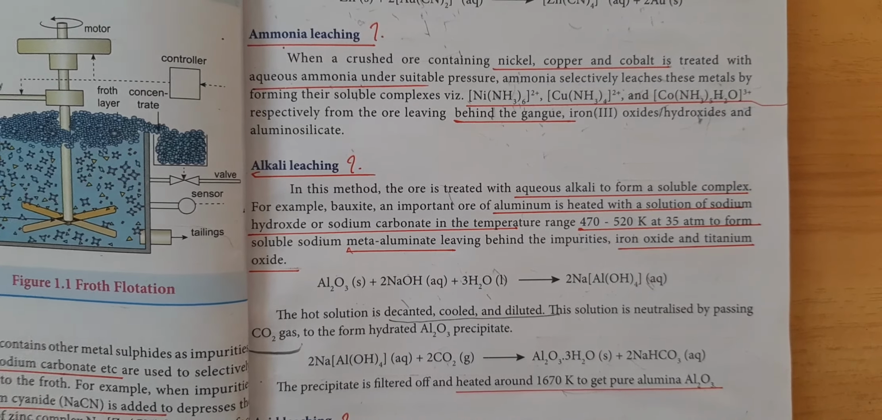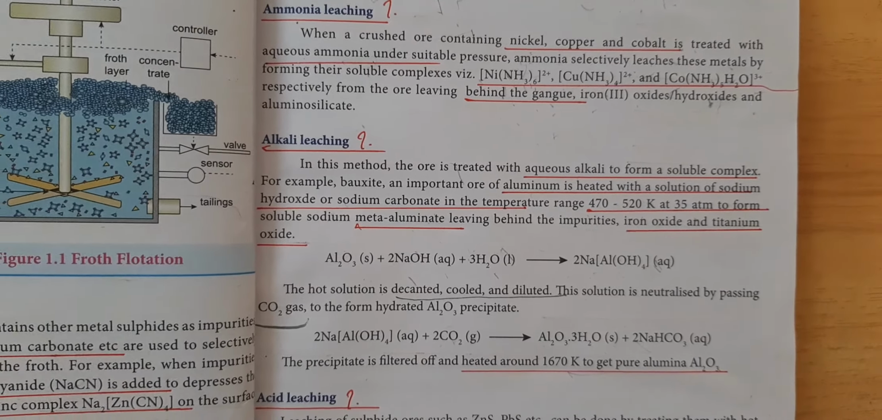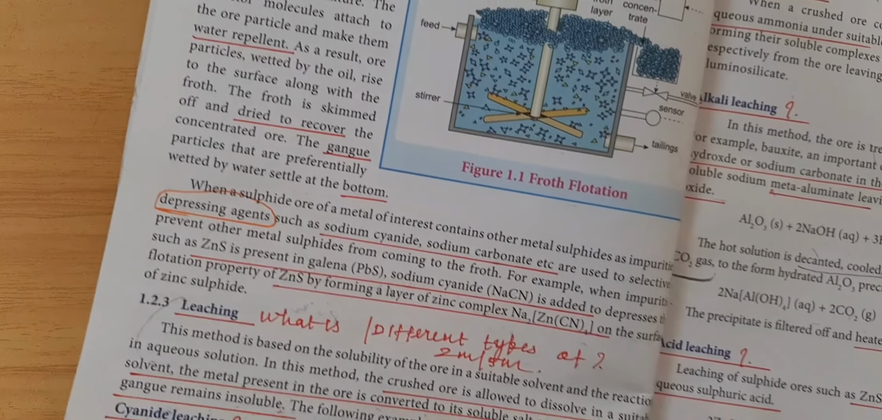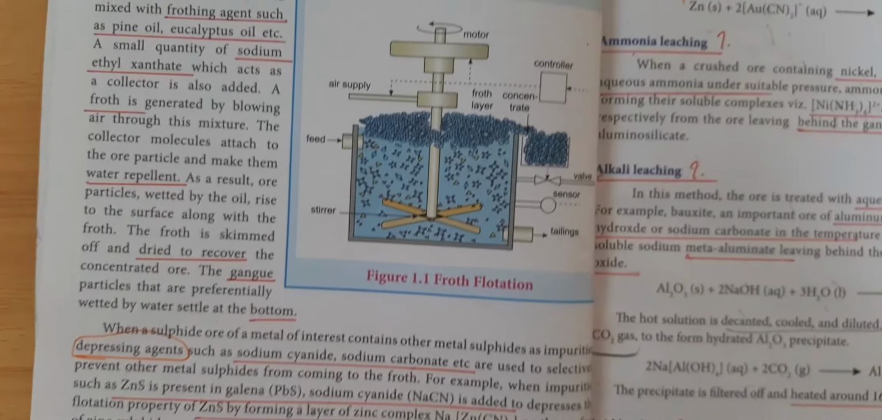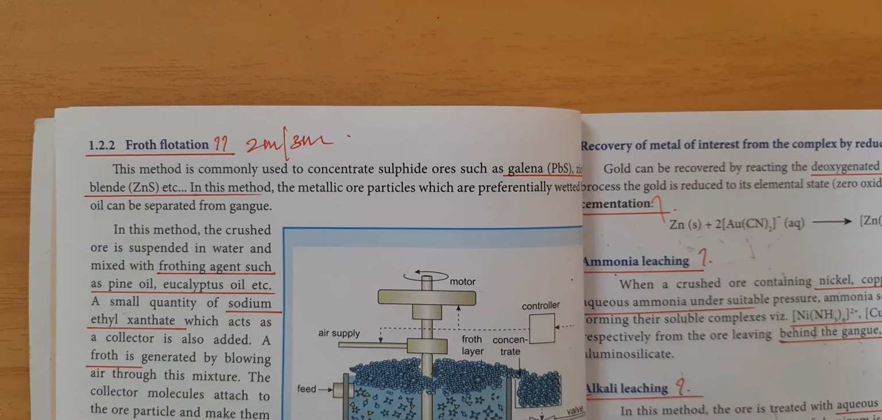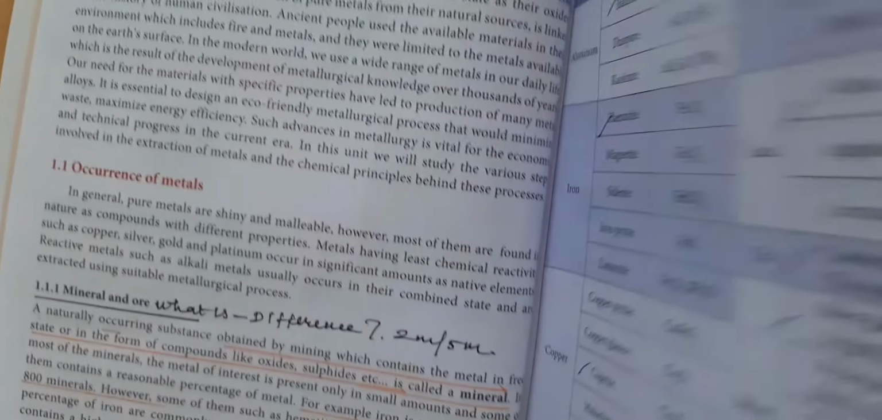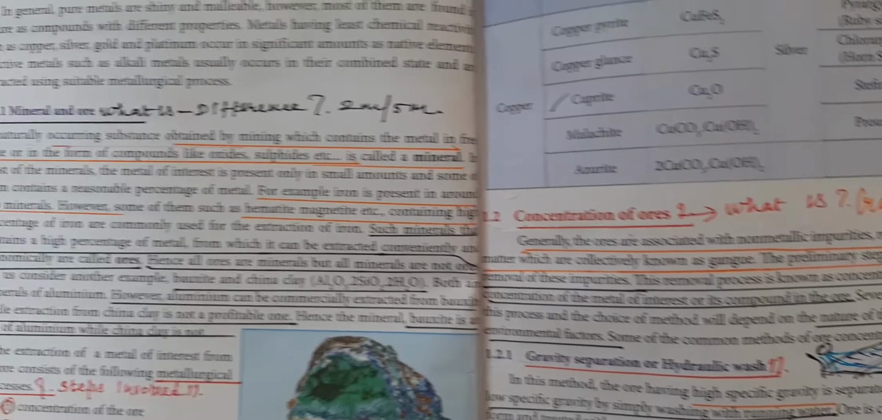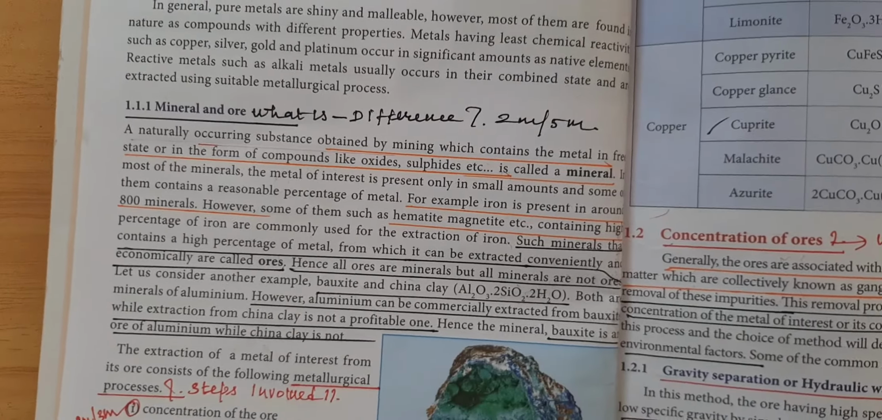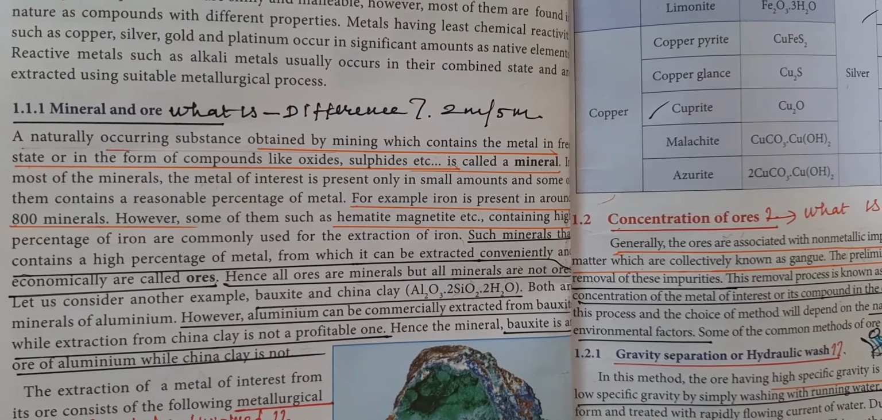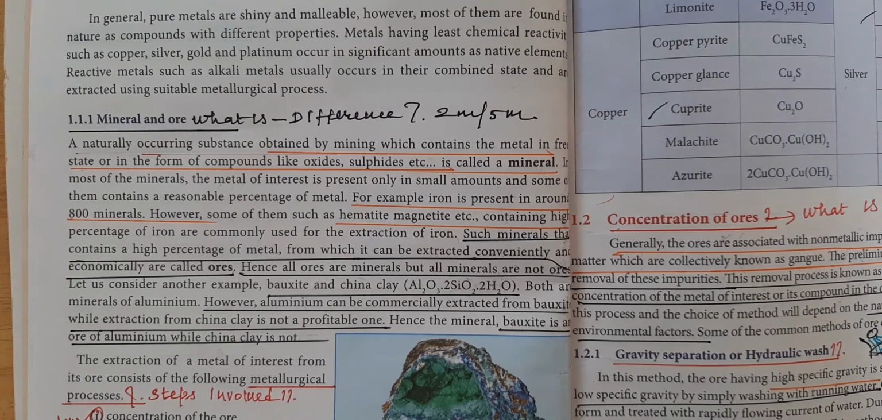So the different types of leaching process: alkali leaching, acid leaching, ammonia leaching and cyanide leaching. What is the principle used in the leaching process? What is the froth flotation process, or what is the concentration method used for sulfide ore? And what is concentration, what is gangue, and what is the gravity separation process or hydraulic washing? What is the difference between mineral and ore, what are the steps involved in metallurgical process, and what is the magnetic separation process? So the different methods of concentration, and the difference between mineral and ore.